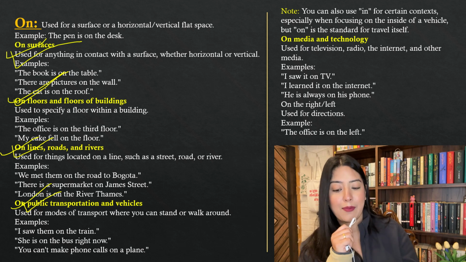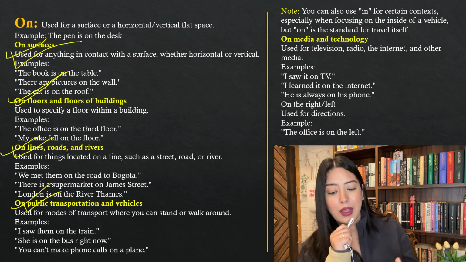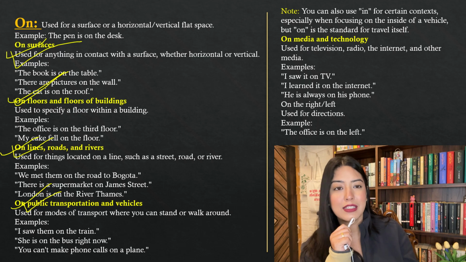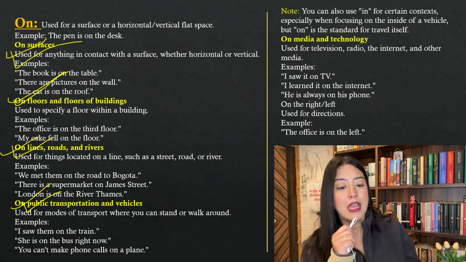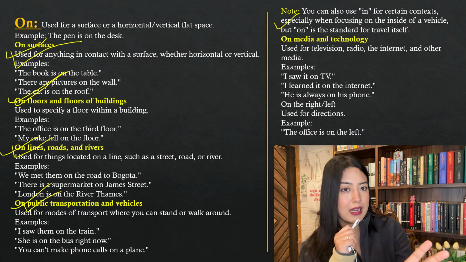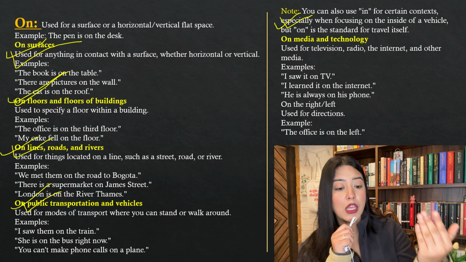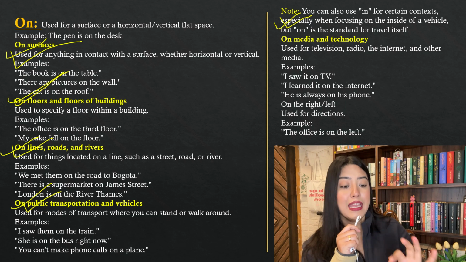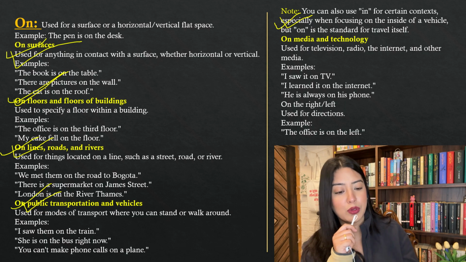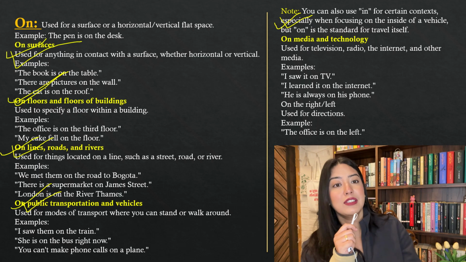Examples: "I saw them on the train," "She is on the bus right now," and "You can't make phone calls on a plane." So it's the same thing. I hope this is clear. Now there's a side note that I have given you, just read that. You can also use "in" for certain contexts, especially when focusing on the inside of a vehicle. But "on" is the standard for travel itself.